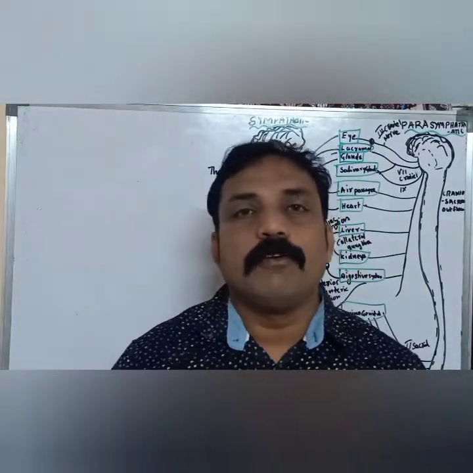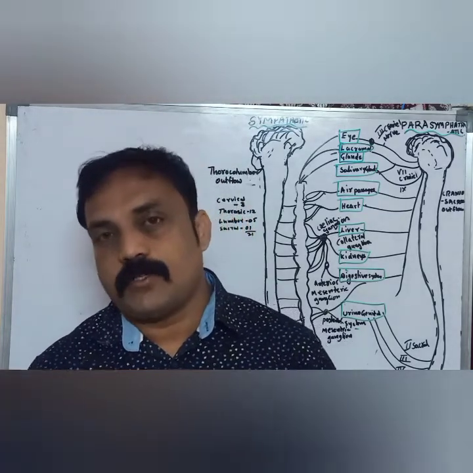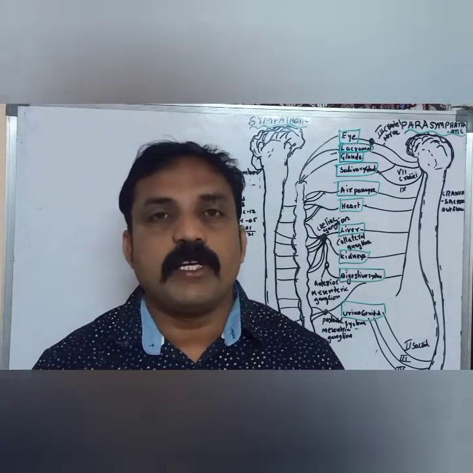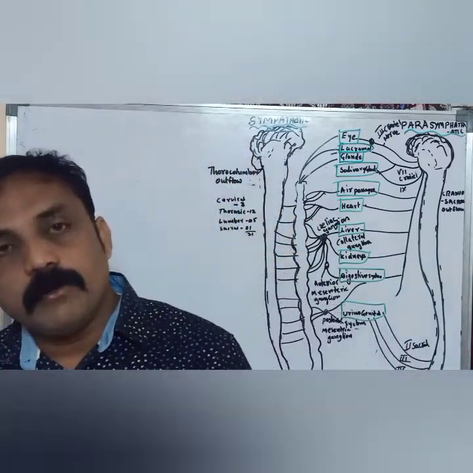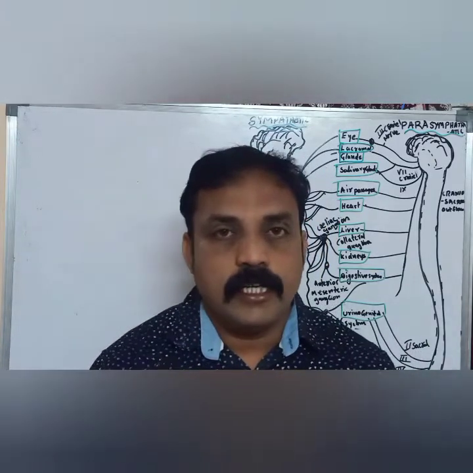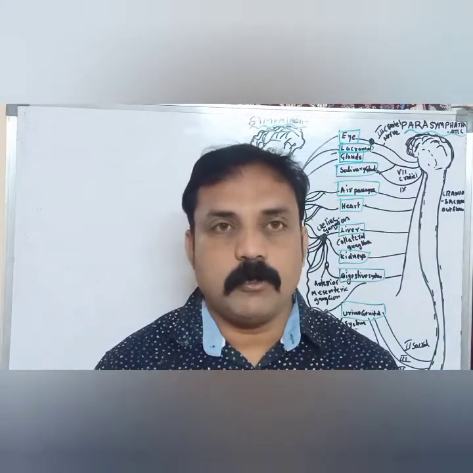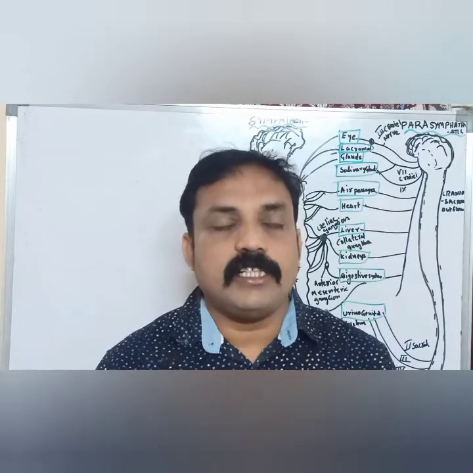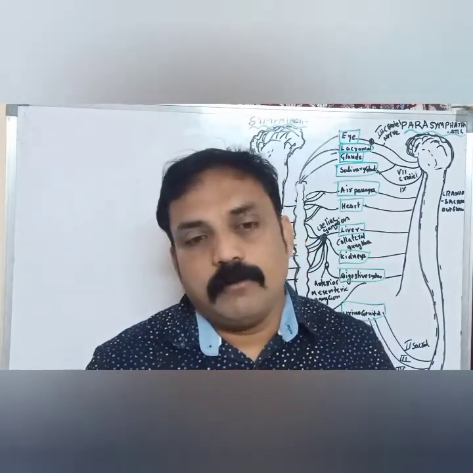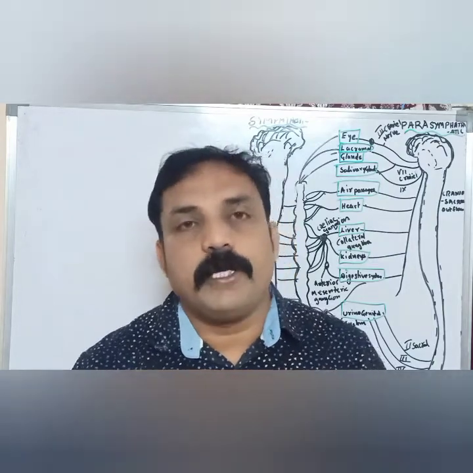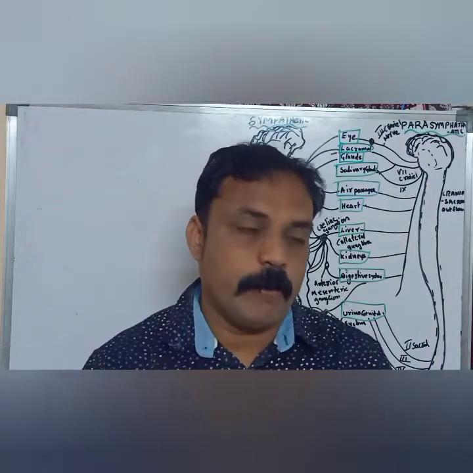Good morning. Today we are going to discuss the autonomic nervous system. What is the autonomic nervous system? First of all, we have to think about what functions are generally going on in our body. What type of actions and functions are going on in our body?